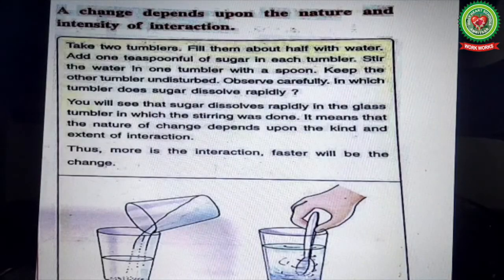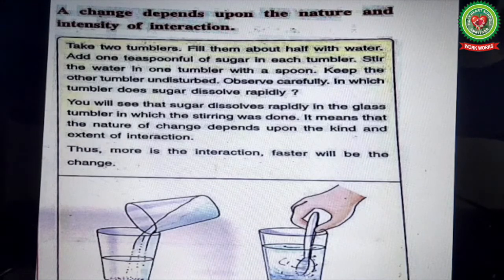A change depends upon the nature and intensity of interaction. We'll discuss this with the help of an activity. Take 2 tumblers, fill them about half with water. Add 1 teaspoonful of sugar in each tumbler. Stir the water in 1 tumbler with a spoon. Keep the other tumbler undisturbed. Observe carefully. In which tumbler does sugar dissolve rapidly?